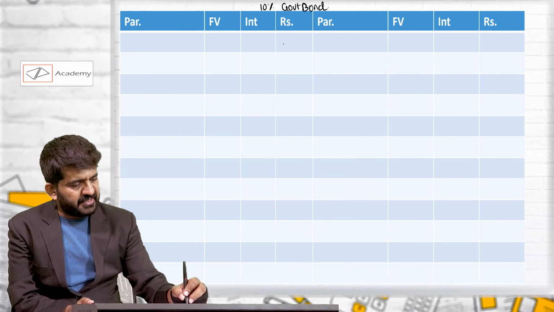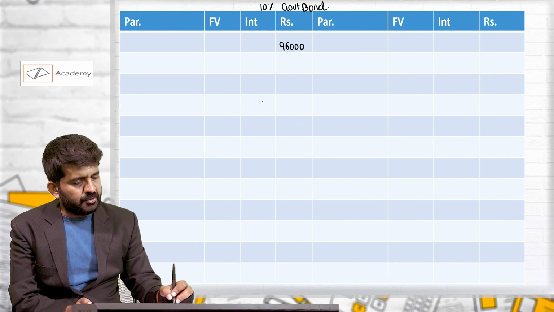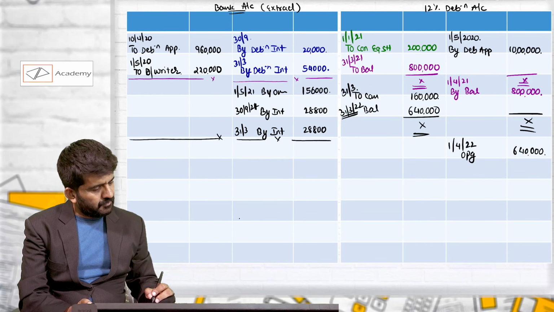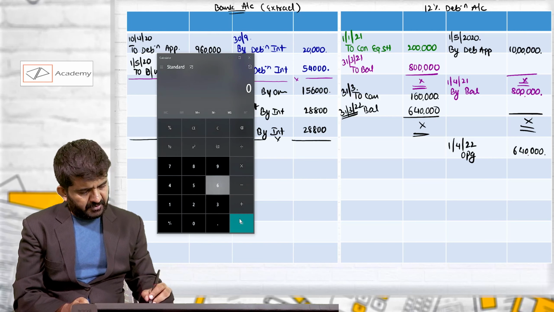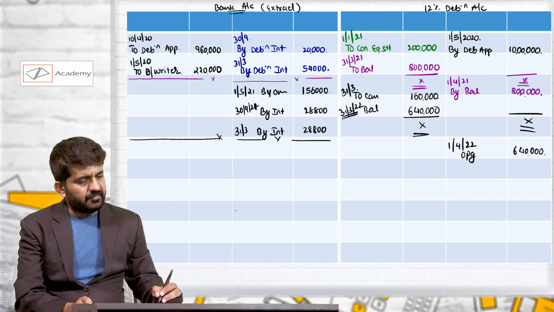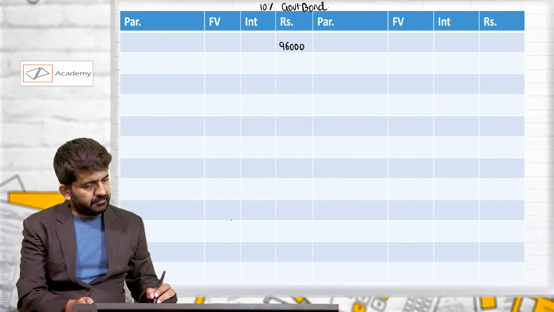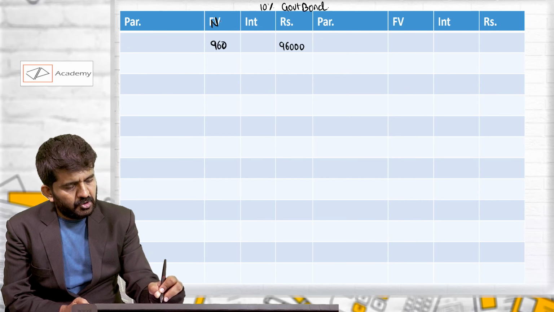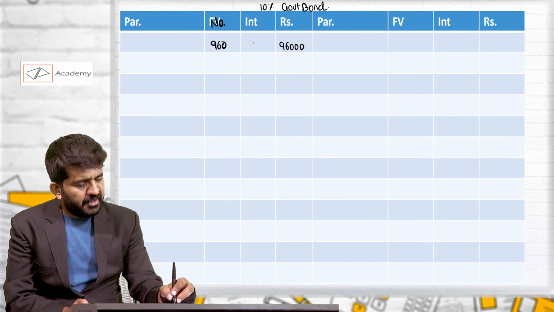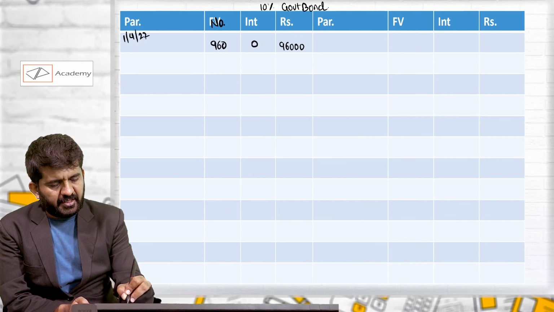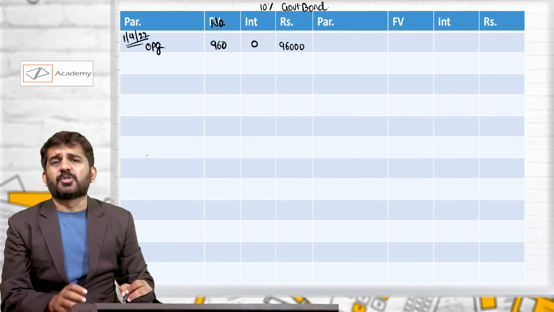You have purchased at par 96,000 rupees because that is what is requisite. 6,40,000 into 15%, 96,000. They were purchased at par of rupees 100. So there are 960 bonds. Interest will be 0 because last date was 31st March. This is 1,422. Opening balance or closing balance of the last year.